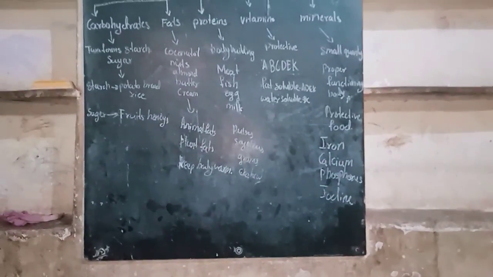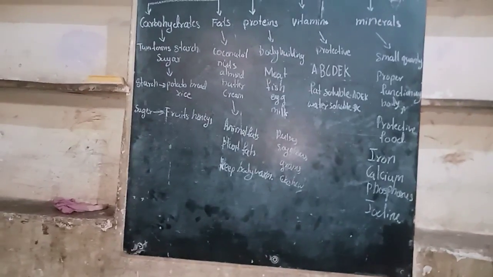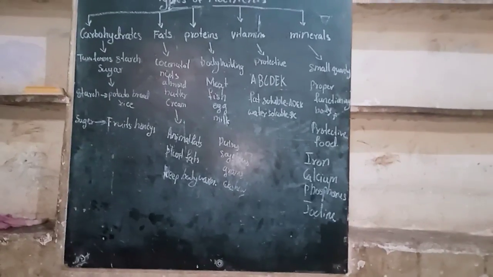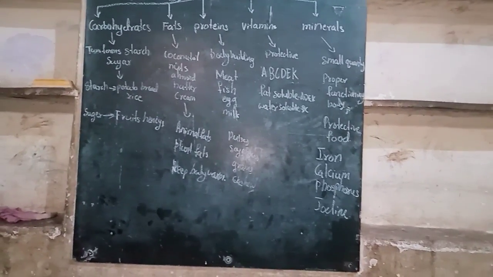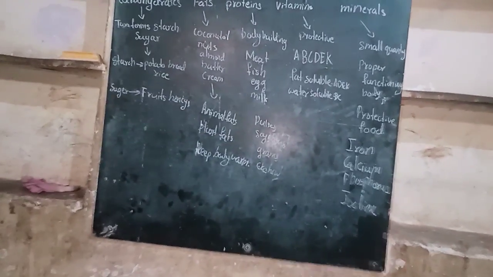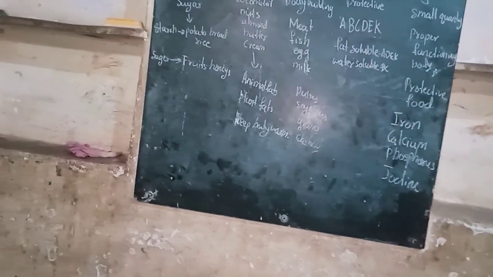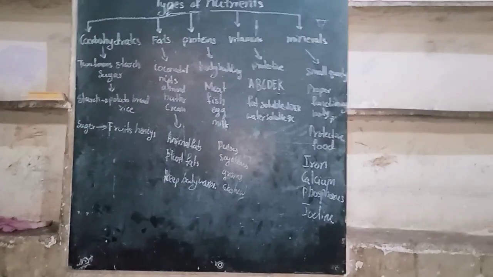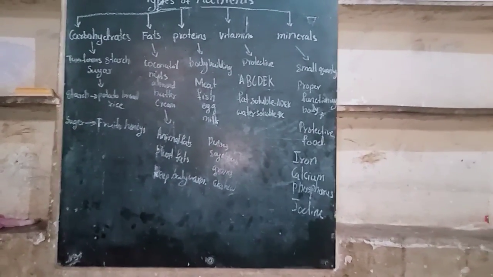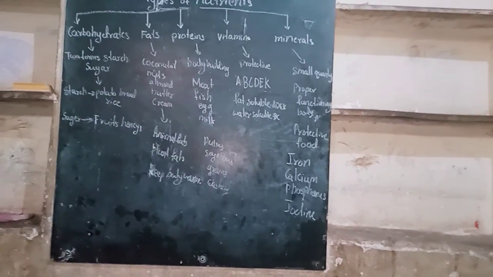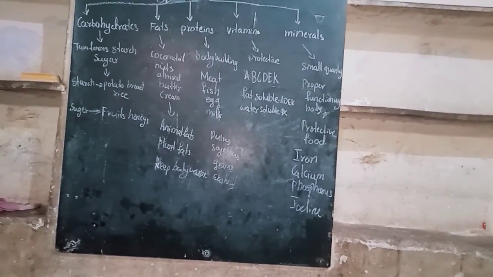In the meat, in the milk, butter, you can see the animal fats. And plant fats means, in the plant fats you can see soya beans, in the nuts, coconut, these are plant fats. Fats keep our body warm.